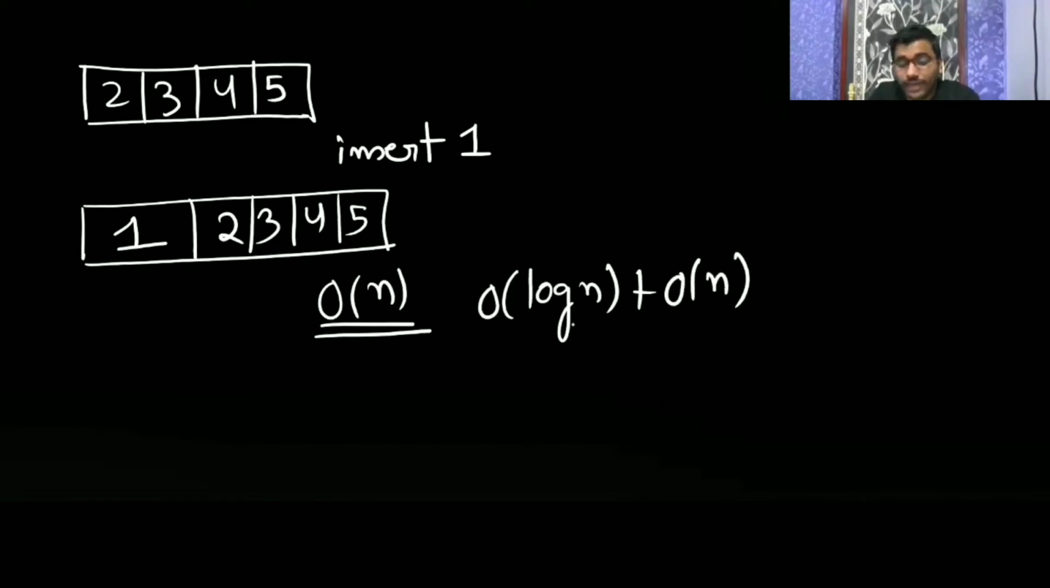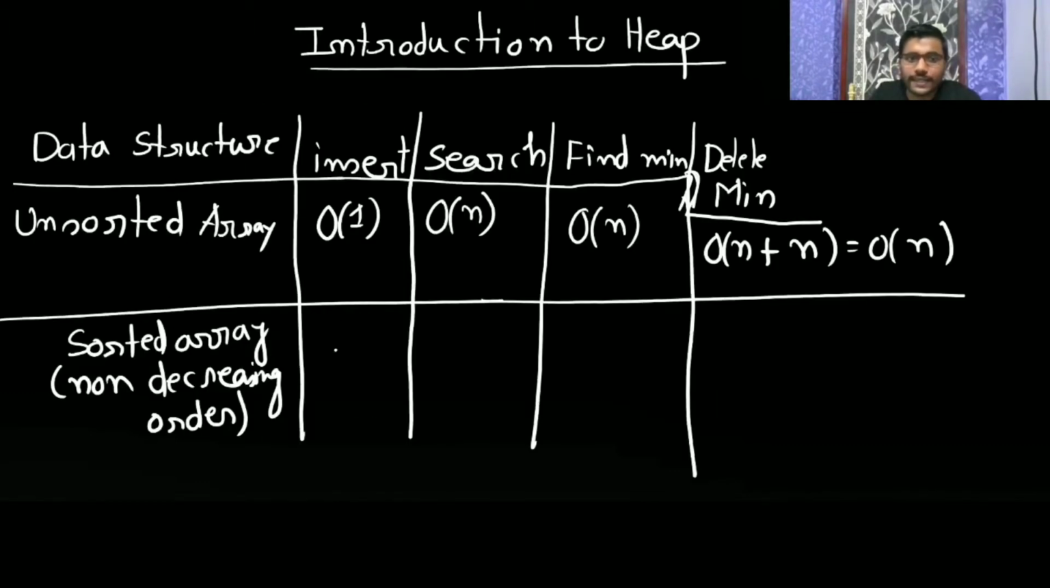So you can modify the binary search in such a way that you find the position. You have to modify it, you cannot directly implement it. So overall it is going to take big O of n. So to insert an element in a sorted array, it is going to take big O of n.